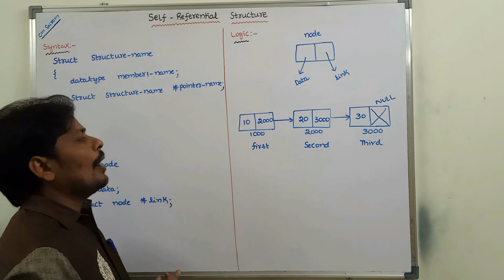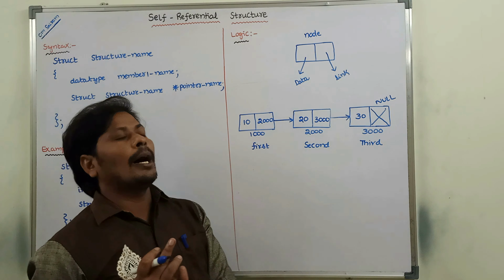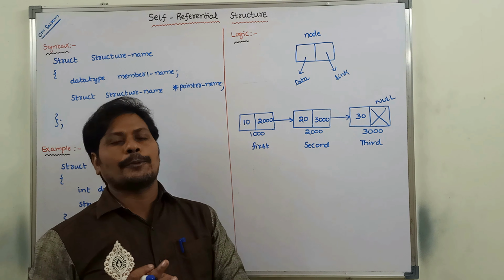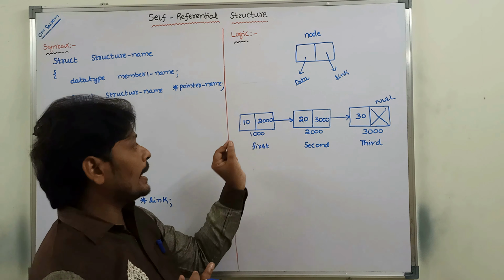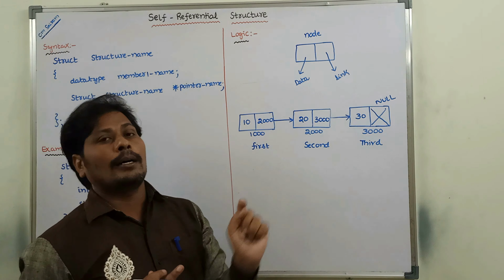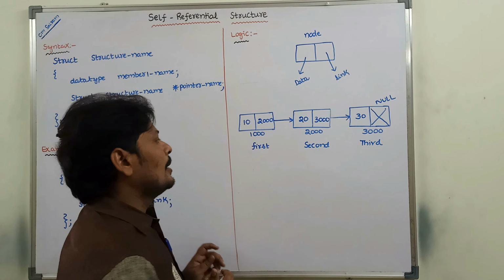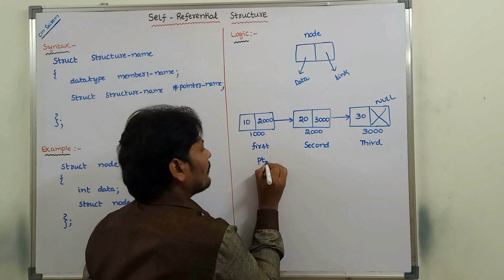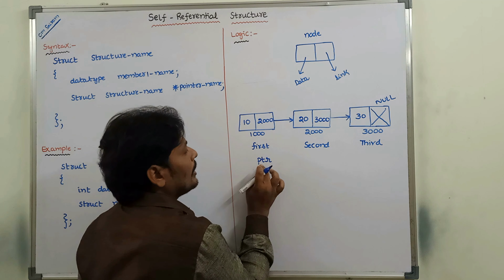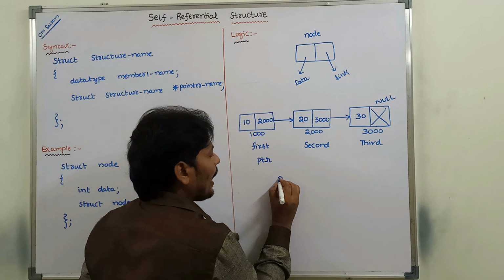Now, how are we printing these data part values only? The first node can be taken as PTR.